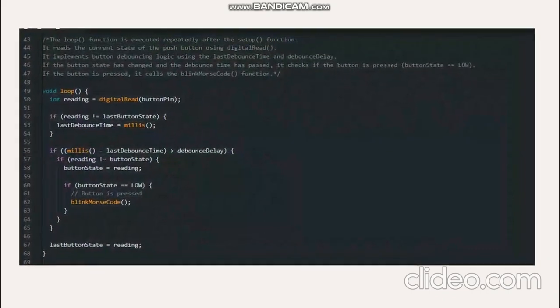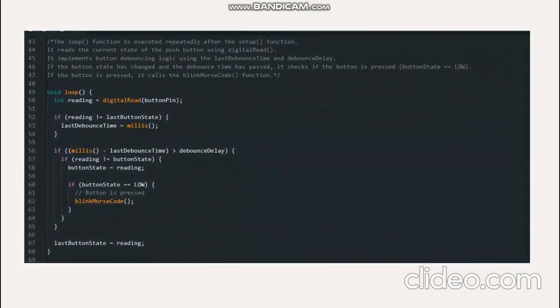Then we have our loop function. It is executed repeatedly. It reads the current state of the push button, implements button debouncing, and checks if the button is pressed or not. If the button is pressed, it calls the blink Morse code function.